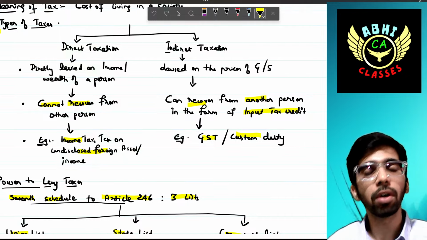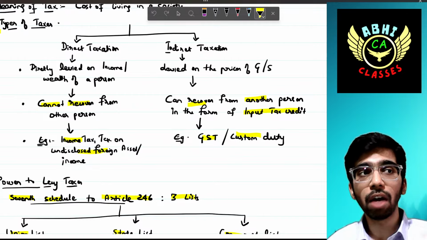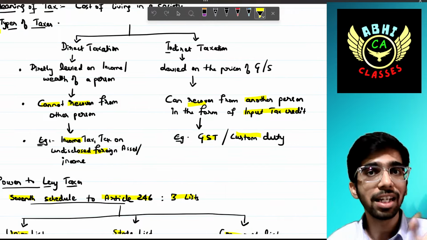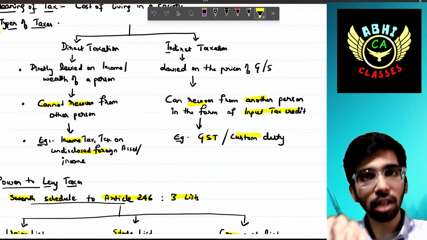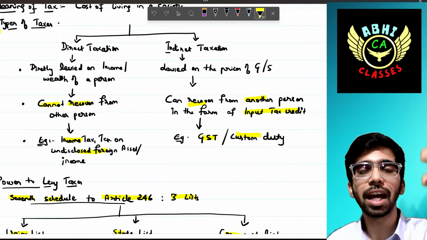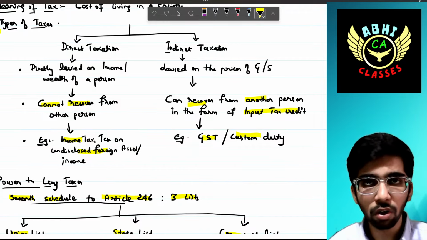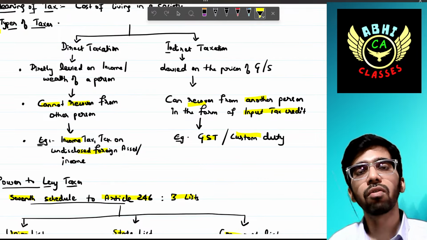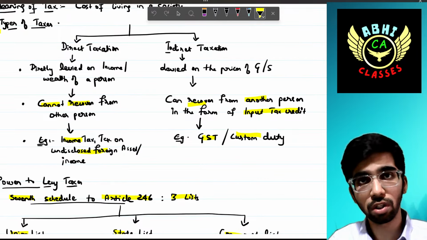I need to pay to the government of India. But I have already paid 1.8 to the wholesaler, right? I can use that as input tax credit from the 3.6. The balance 1.8 alone is paid to the government of India in the form of GST. This is a simple concept. Examples of the indirect taxation concept are GST and customs duty.